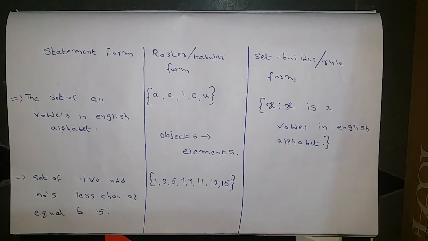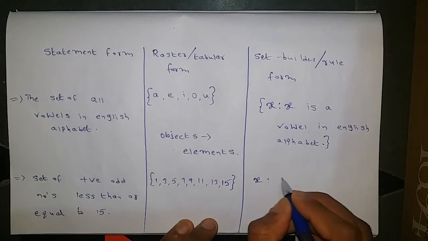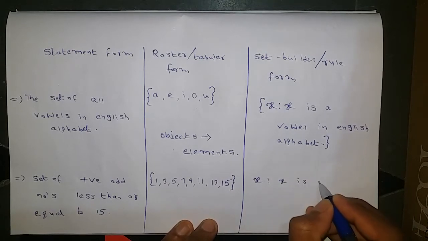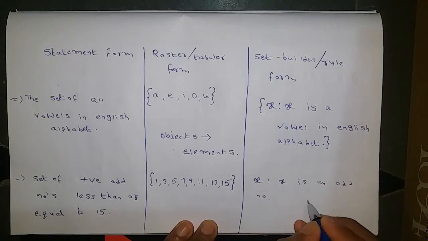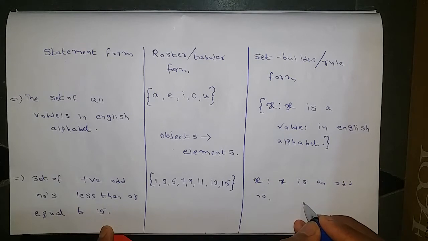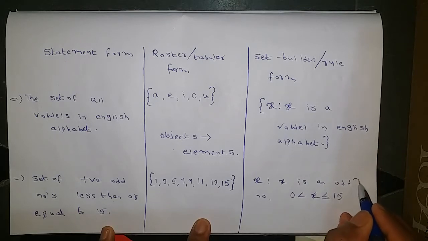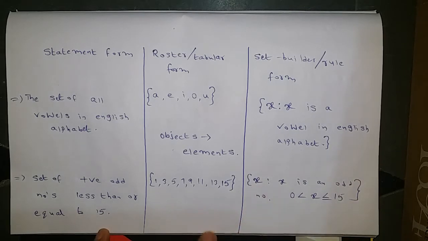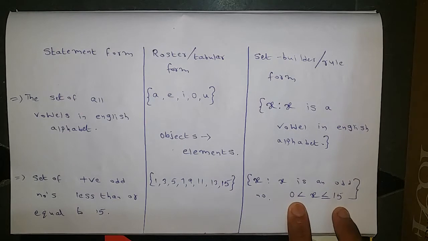Then what about the set builder form? In set builder form, x such that x is an odd number where x lies between 0 and 15. So 0 less than x less than or equal to 15. It means x is greater than 0 and less than or equal to 15. So from 0 to 15 we need to write all the odd numbers.